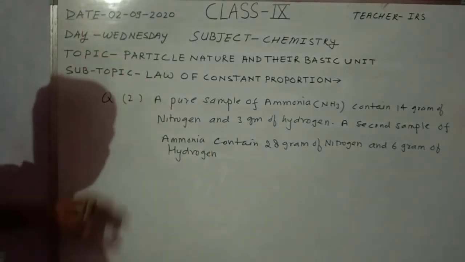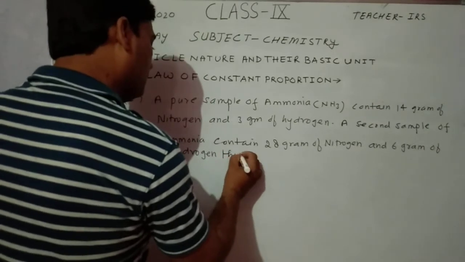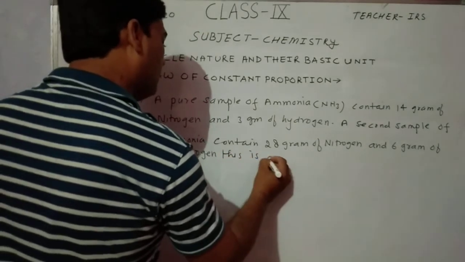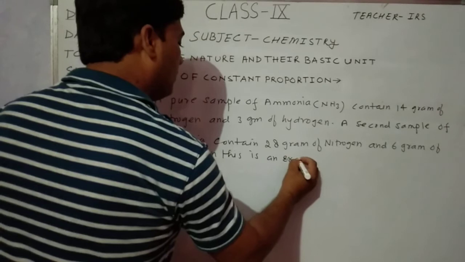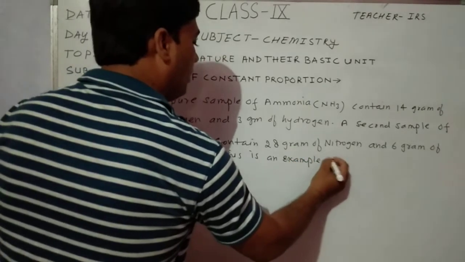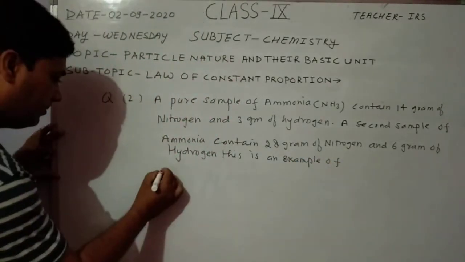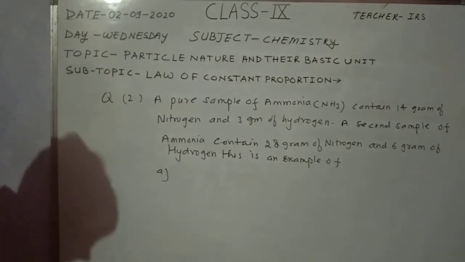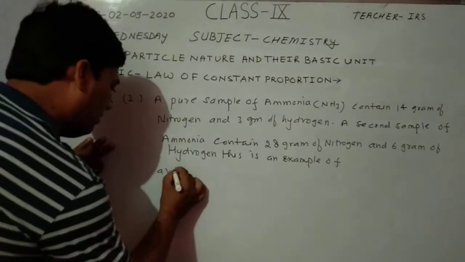This is an example of: option A, law of conservation of mass.